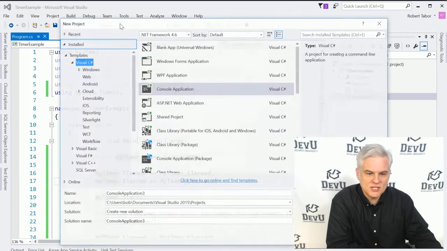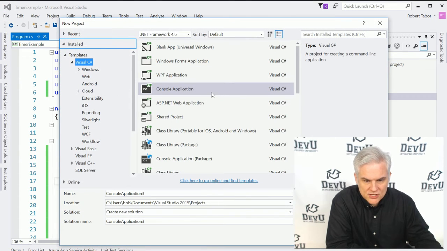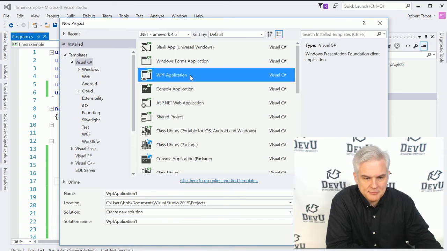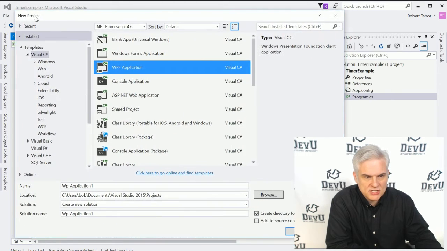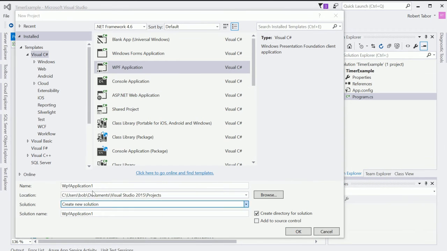So I'm going to go File, New Project, and here I want to make sure to choose WPF application. It should be one of the templates that are installed in the New Project dialog. And what I'm going to call this is WPF Events, like so. All right, and then click OK.